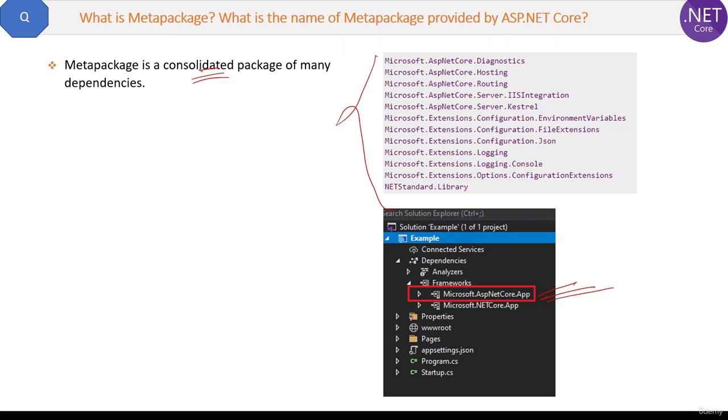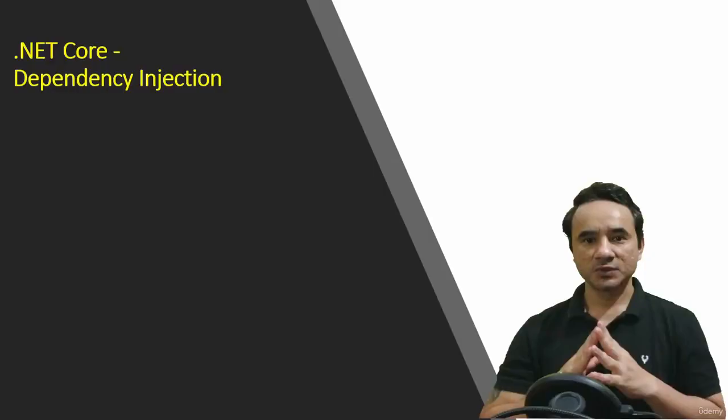It is automatically added to the application by the .NET Core framework. It helps with faster development, as you do not have to include all the individual dependencies or packages one by one. So this is the short story about the meta package.